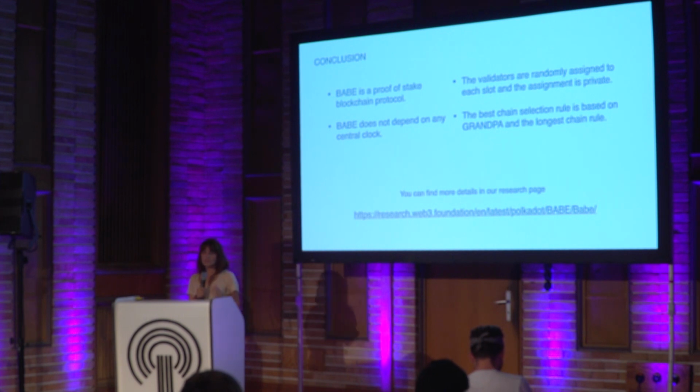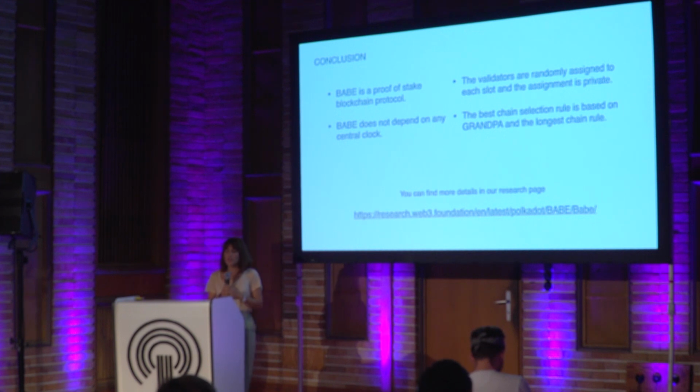Okay, so I want to finish my presentation with a few reminders or review. You can think of it like that. So BABE is a proof of stake protocol, and we assign validators to some slots randomly and privately. So the blocks of validators are censorship resistant because adversaries cannot know who is going to produce the block. And our chain selection algorithm is based on GRANDPA and the longest chain rule, so we have some hybrid consensus there. And also BABE doesn't depend on any central clock.